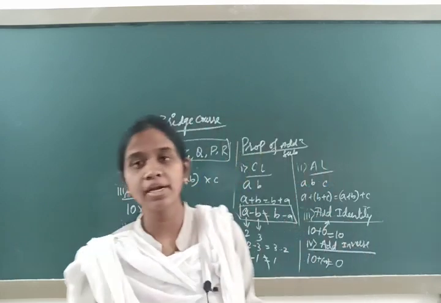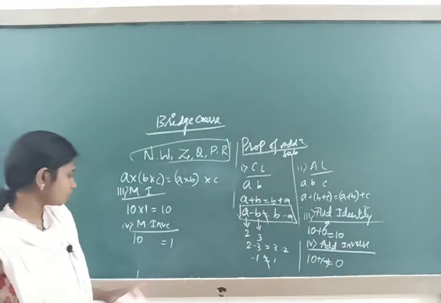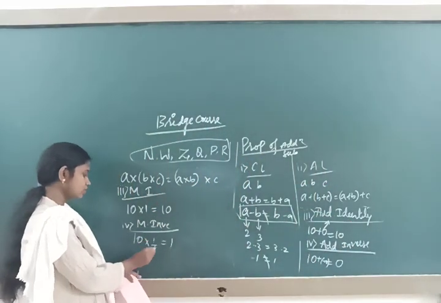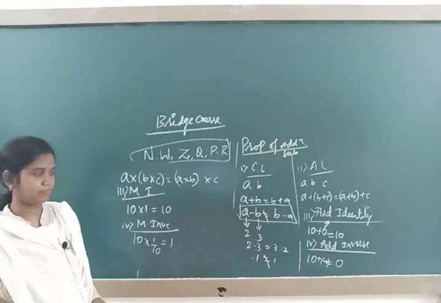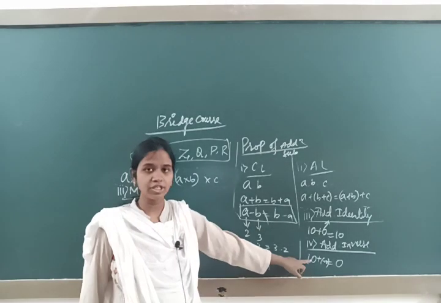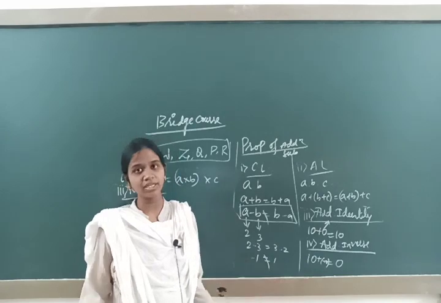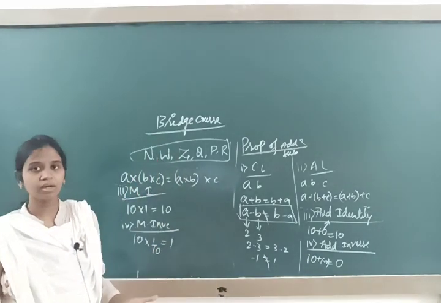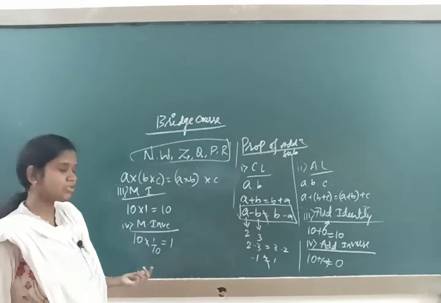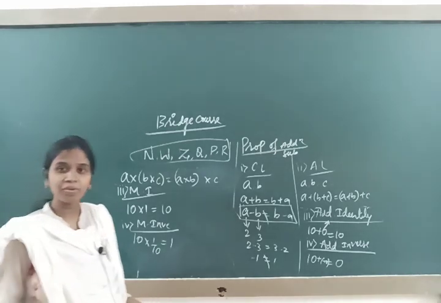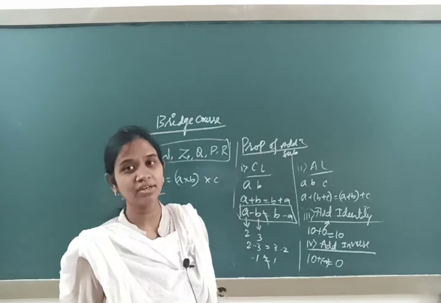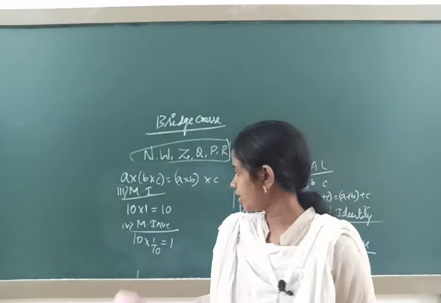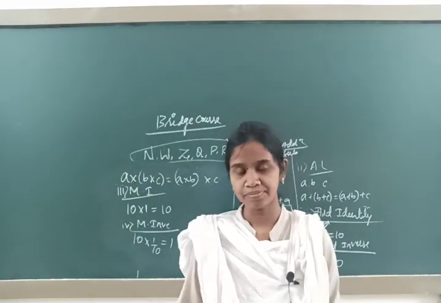You are going to multiply the reciprocal of this number, that is 1 by 10. Whereas in addition the opposite of 10, minus 10, you are going to add, in case of multiplication the reciprocal of 10 is 1 by 10. If you are having 1 by 10, then you are going to multiply it by 10. So the reciprocal of that number you are going to take.